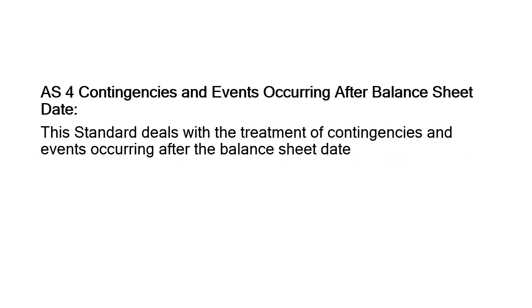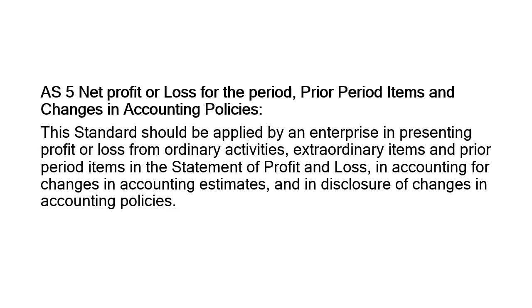Then comes contingencies and events occurring after the balance sheet. Contingency means something uncertain. Whatever has happened is already recorded in the balance sheet, but there are certain events which are not clear and which are unpredictable. That is the uncertainty, that is the contingencies. So this statement deals with the treatment of contingency: in case of any uncertainty or unusual happening, what will be the statement for that.